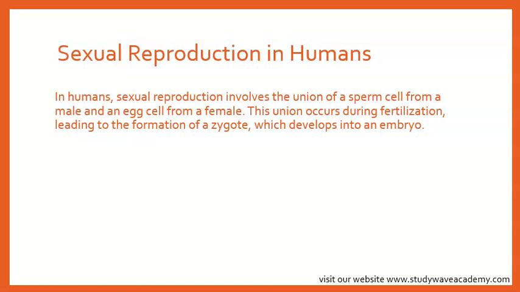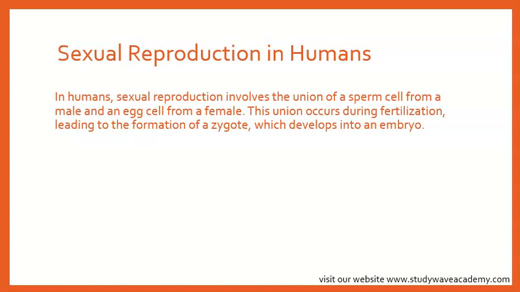This union occurs during fertilization, leading to the formation of a zygote, which develops into an embryo. Okay? During intercourse, when the sperm cell from the male meets with the egg from the female, it creates a fertilized egg called the zygote. Okay?